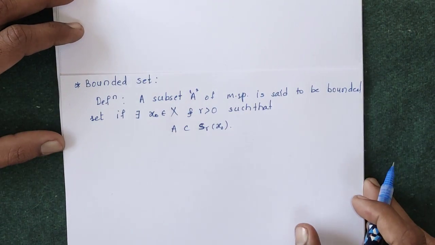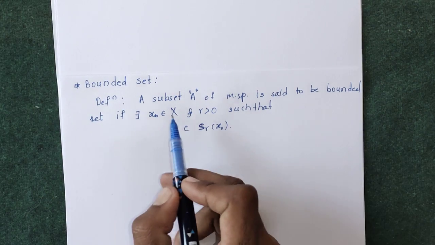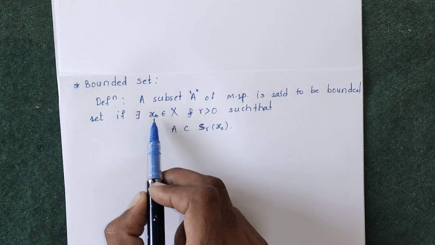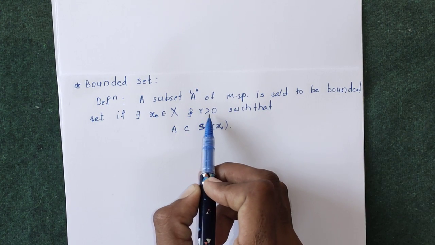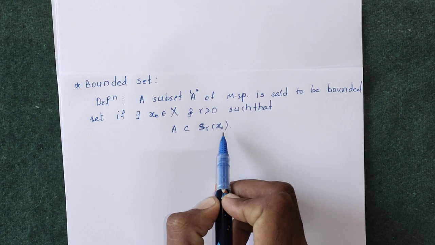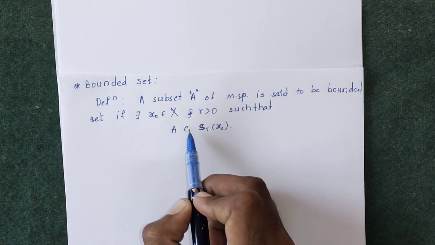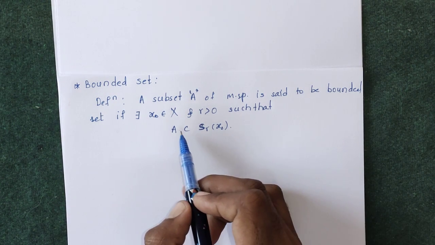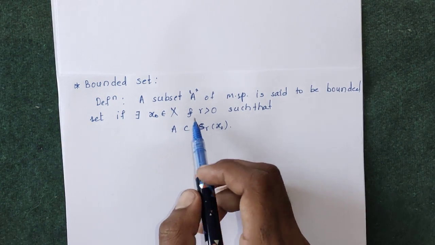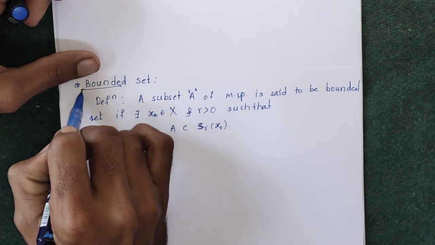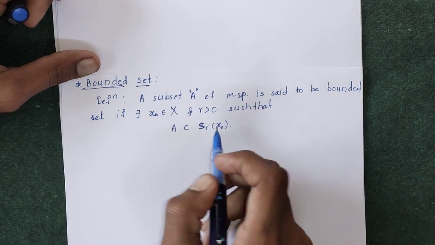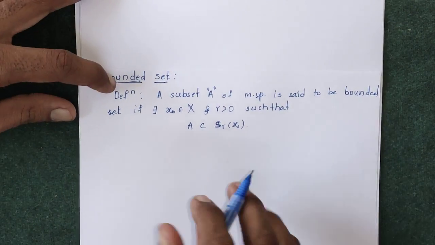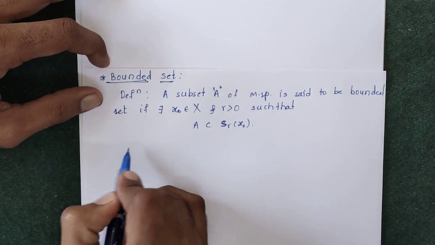A subset A of metric space (X, d) is said to be bounded if there exists some element in the metric space such that if we consider that element as a center and there exists some radius r and we draw the open sphere, then that open sphere around x naught contains A, that is, A totally lies inside that open sphere, then we say that A is bounded. So this is the definition of bounded set. Now the next definition is diameter of a set.